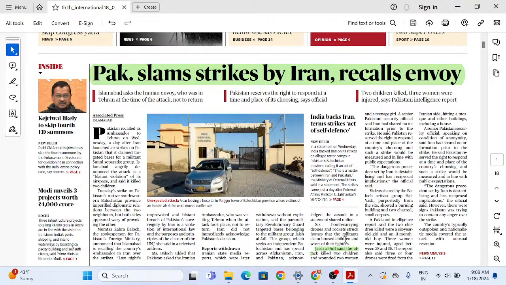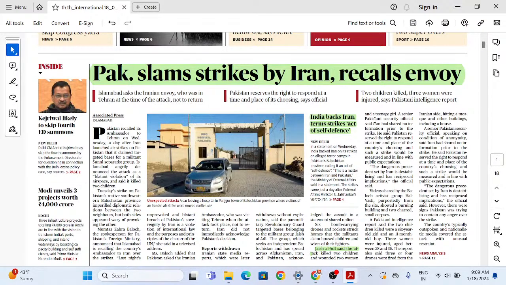Now, the second thing we have to understand is what has been the stand of India on this. India has backed Iran, terming the strikes an act of self-defense. This is some kind of geopolitics or diplomacy being played by India, considering how close China is to Iran and Saudi Arabia right now, which are the two powerhouses of the Middle East. And in this context, India has backed Iran, saying it is their act of self-defense.